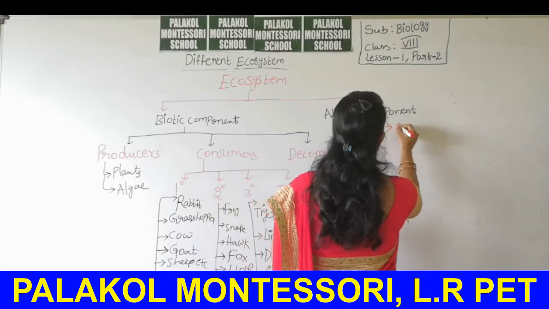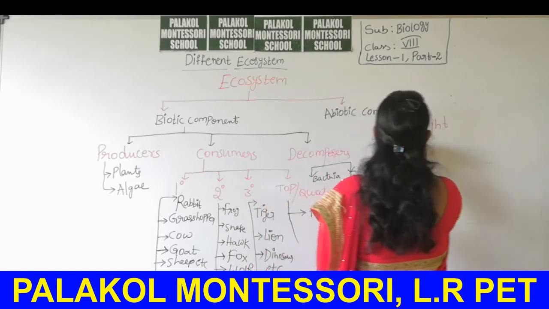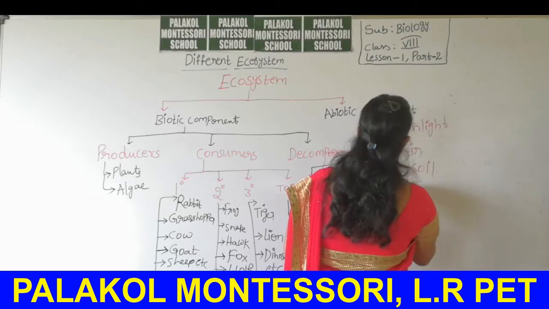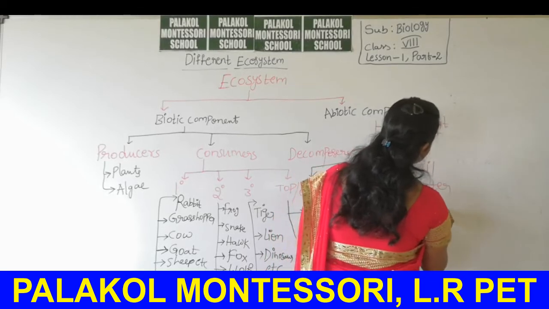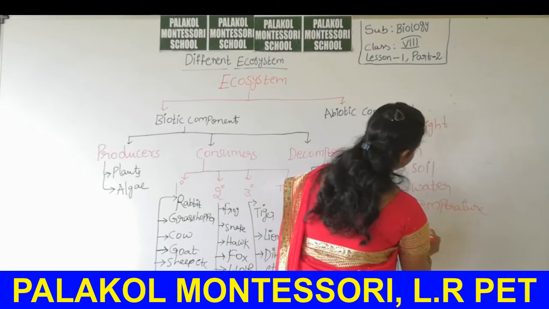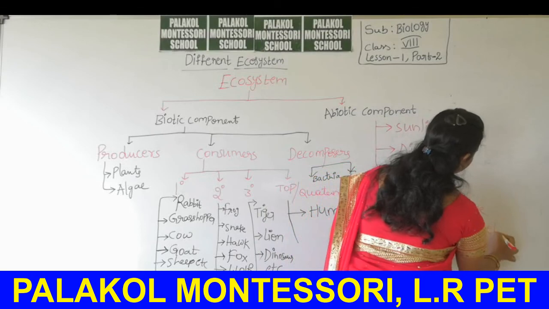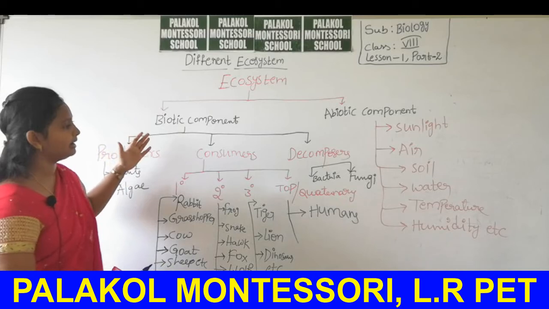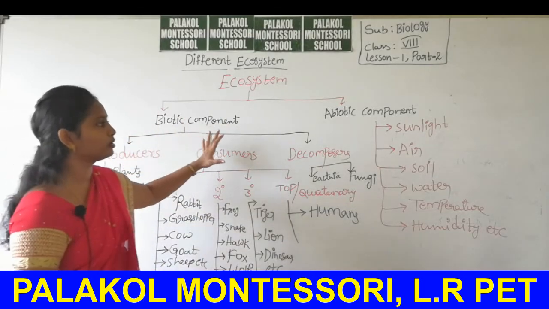Abiotic components include sunlight, air, soil, water, temperature, humidity, etc. This is the simple and informative flow chart about the components involved in the ecosystem.